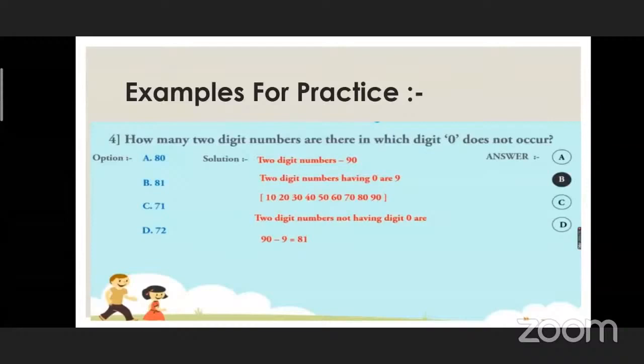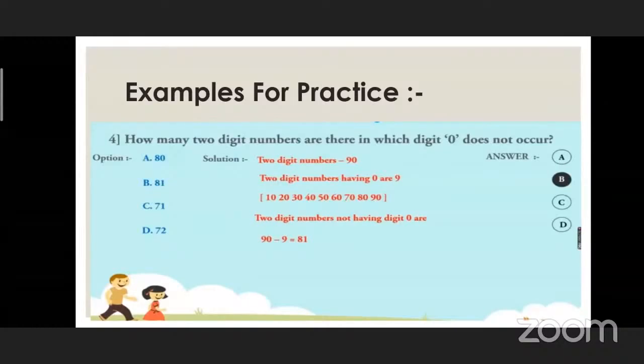Two-digit numbers having 0 are 10, 20, 30, 40, 50, 60, 70, 80, 90. Two-digit numbers not having digit 0 are 90 minus 9. The answer is 81. Correct your mistake. It's not a 9. 90 minus 9 is equal to 81. But you should remember that. Okay, it's okay. Fine.